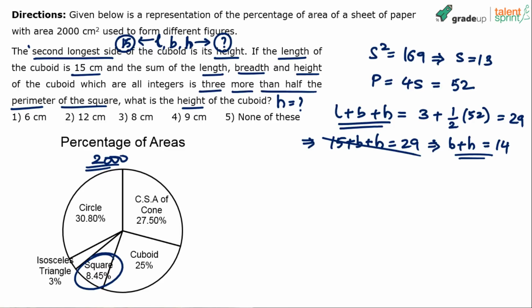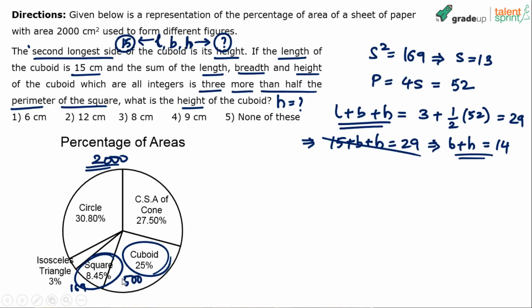What else do we know about the cuboid? Nothing else. The other thing that we know is the area occupied by the cuboid is 25%. What is this area? The surface area. Yes or no? The surface area of the cuboid is 25%. 25% is how much? 500, right? 25% of 2000 is 500. This was 169, like we had calculated. This is 500. 500, not 5000, sorry.